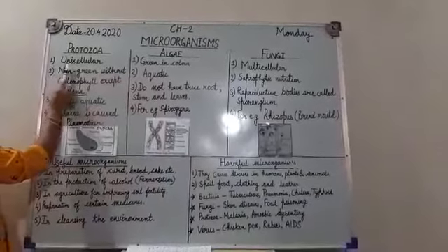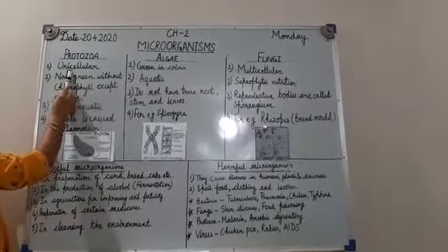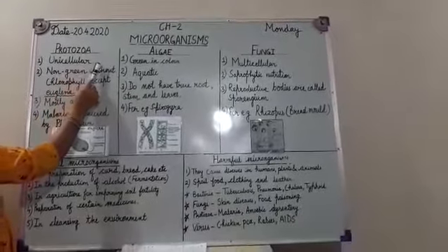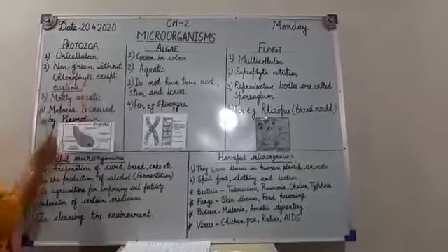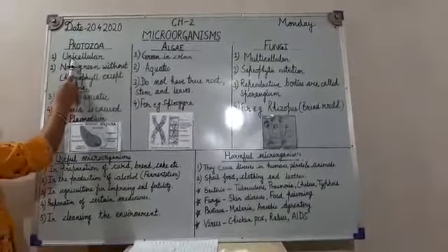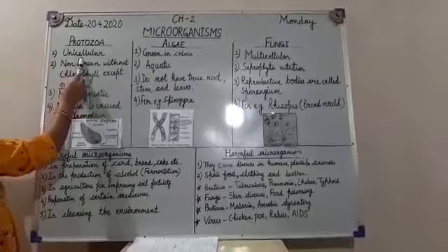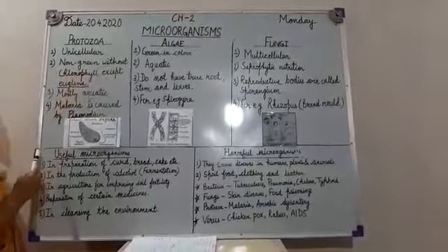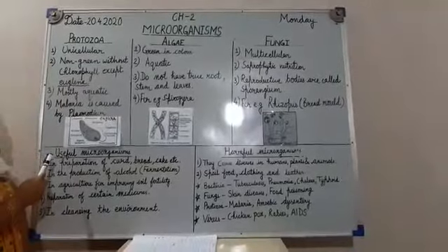The first characteristic of protozoa is that they are simple and unicellular organisms. For example, amoeba, paramecium. Unicellular means the body of the organism is single celled. The organisms which have only one cell are called unicellular organisms. The good example is amoeba.